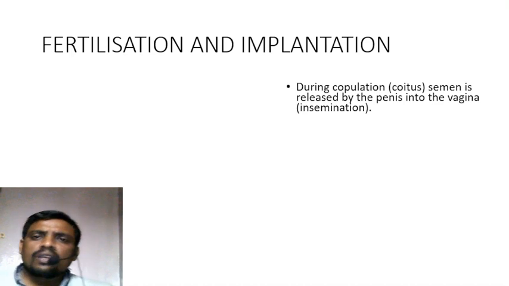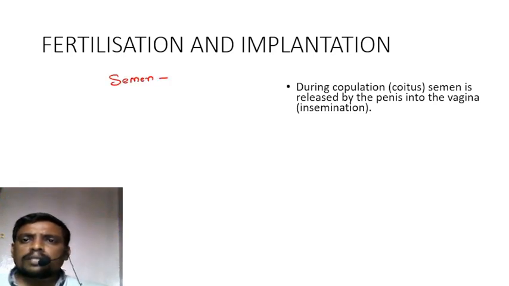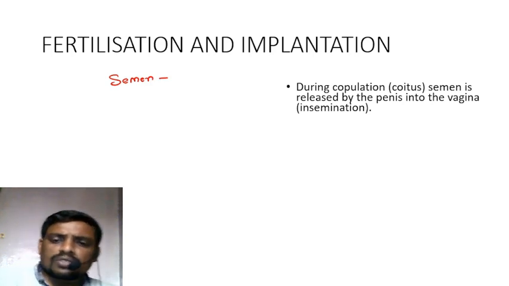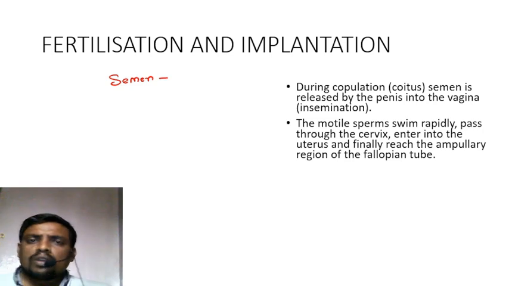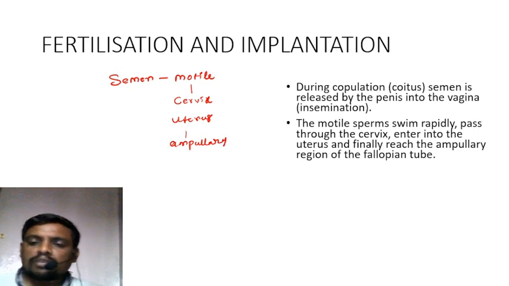Now, imagine during copulation, the sperm cells in the semen are released by the penis into the vagina, which is called insemination. The highly active motile sperms swim rapidly, pass through the cervix, enter the uterus, and finally reach the ampullary region of the fallopian tube.